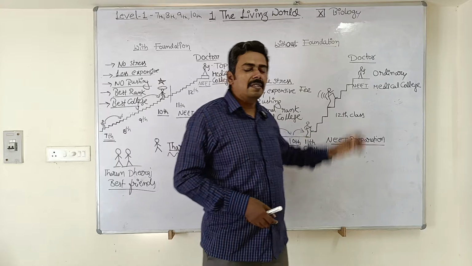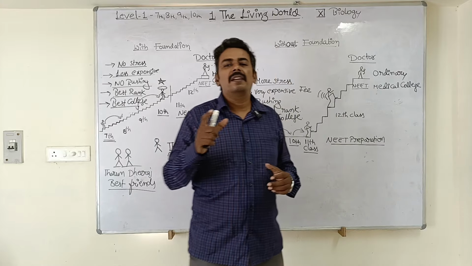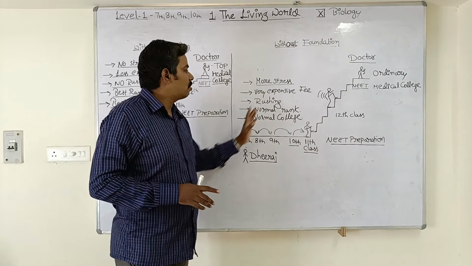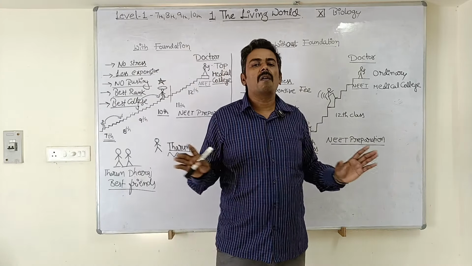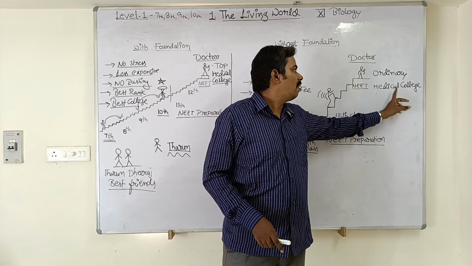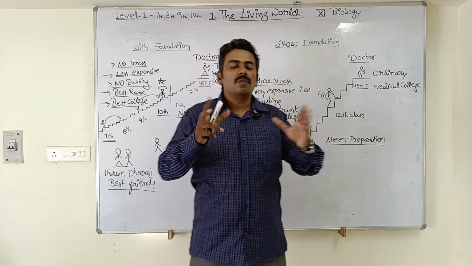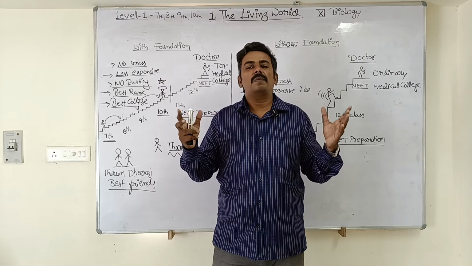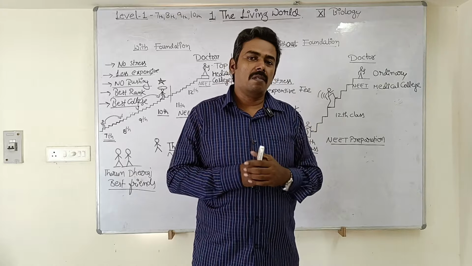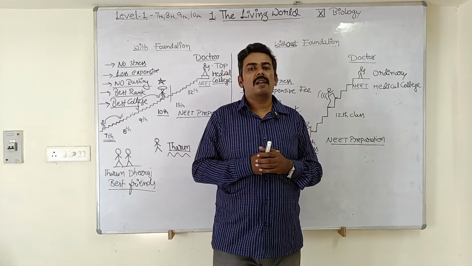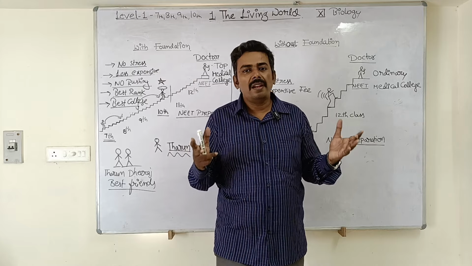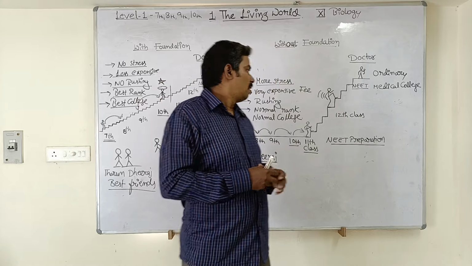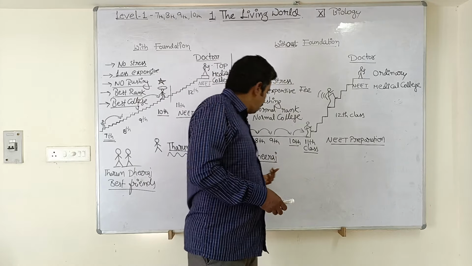In the first attempt NEET exam, he was successful, but he didn't get the best rank. He got a normal rank. So he got a seat in a normal ordinary college. He got a seat in an ordinary medical college. Okay, so though he has achieved his goal, he was not that successful because his rank was not the best rank, and because of this he was not able to find the best seat. He was not able to find a seat in the best medical college, right? So this was about Dheeraj.